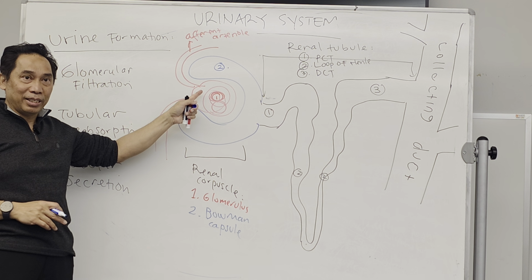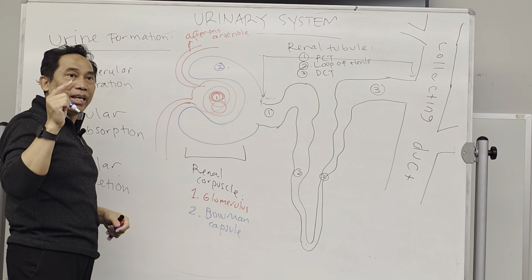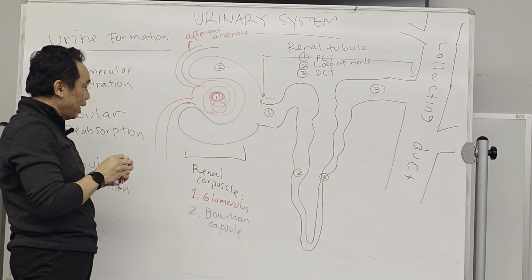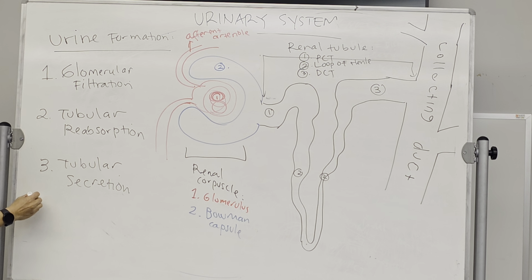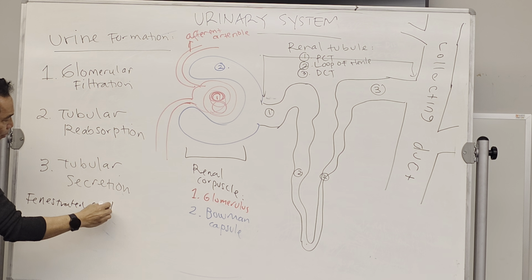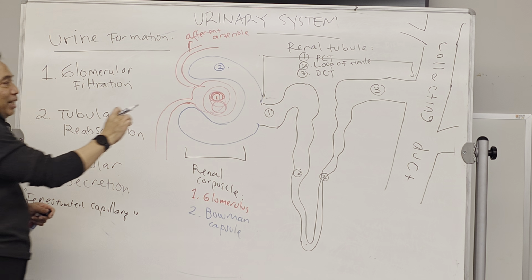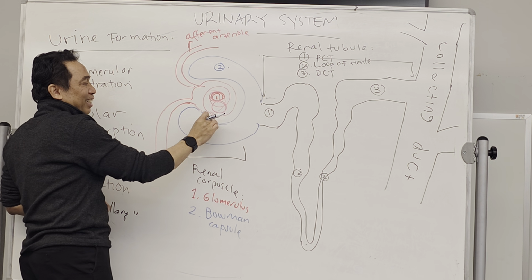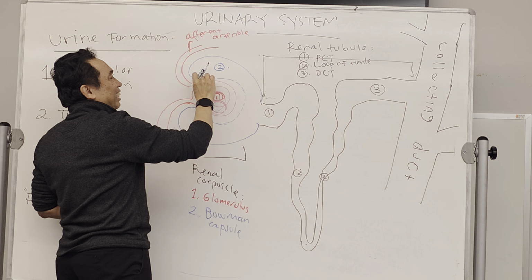So the process, remember when we talk about capillary in the kidney, they have a type of fenestrated capillary. You still remember the 3 capillaries? One of them is fenestrated capillary, which is present in this kidney. It means that this Bowman capsule over here, the layer actually has holes.